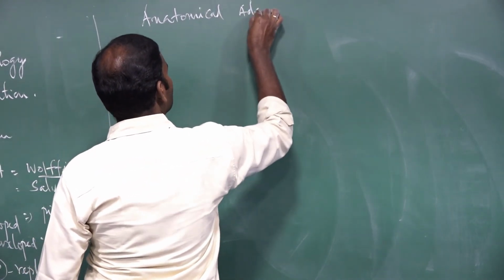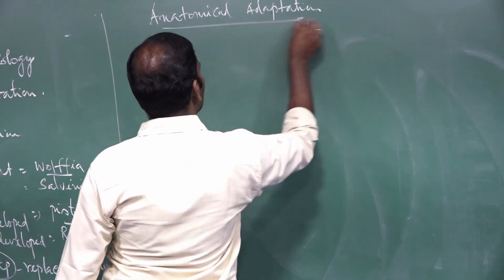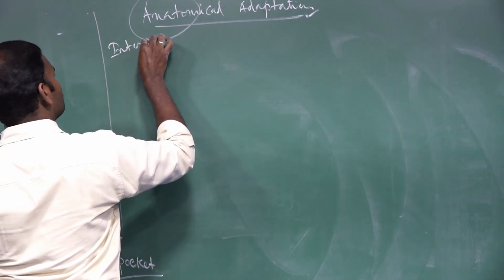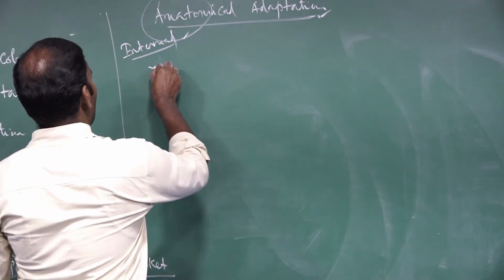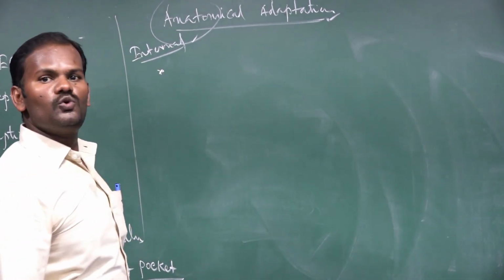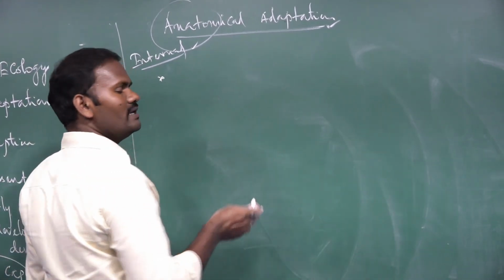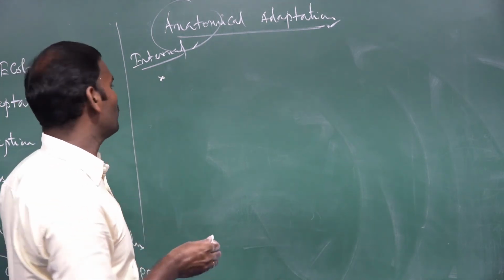Anatomical means internal structures. Here, cuticle is completely absent, or if it is present, it is thin and poorly developed.